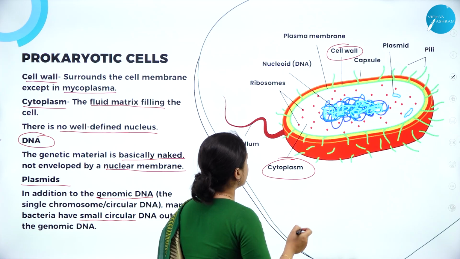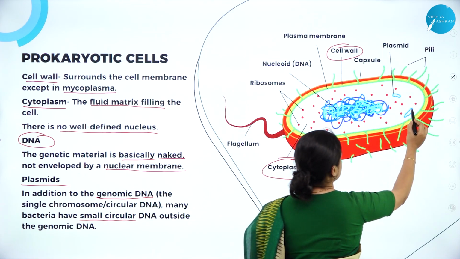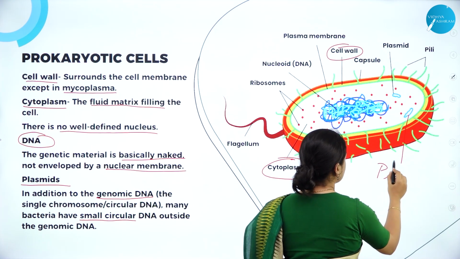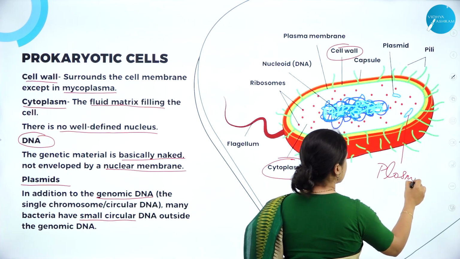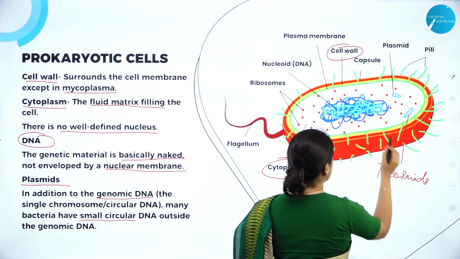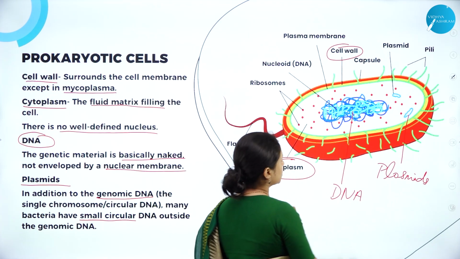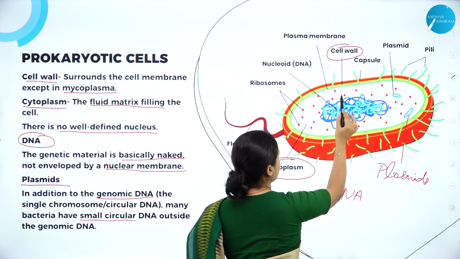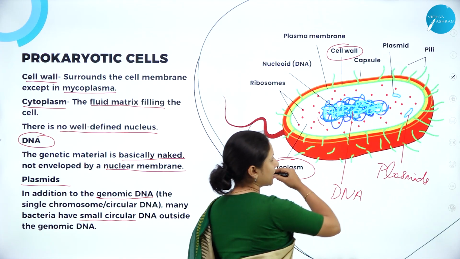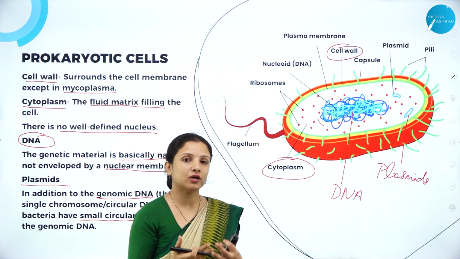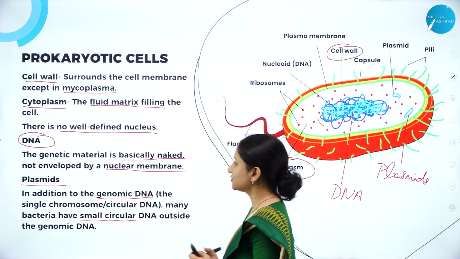If you can see here, these are the plasmids. These structures are the plasmids. They are circular in shape, they are smaller in size, and this is the DNA. Now this DNA, the genetic material, is not covered by a nuclear membrane, so it is naked. They do not have a true nucleus. That is why it is said so.